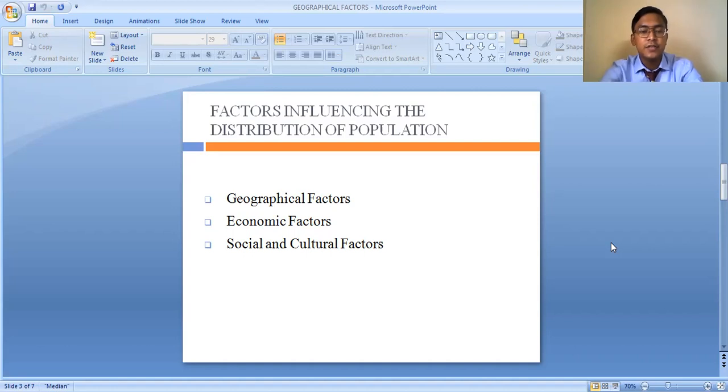There are certain areas where there is enough availability of water, so people prefer to live in those areas. Where fertile soil is available, people prefer to live there. Where the climatic condition is better, people prefer to live there. You will not find people living where water is not available, where the soil is not fertile, or where the climatic condition is very harsh. In those areas, we find very few people.